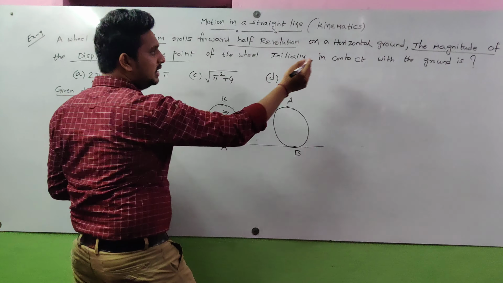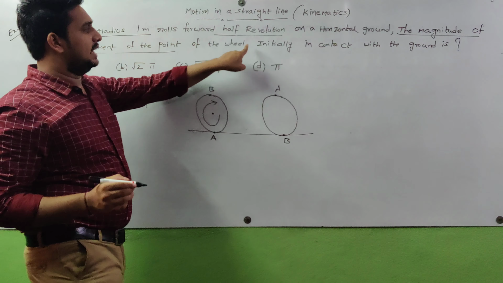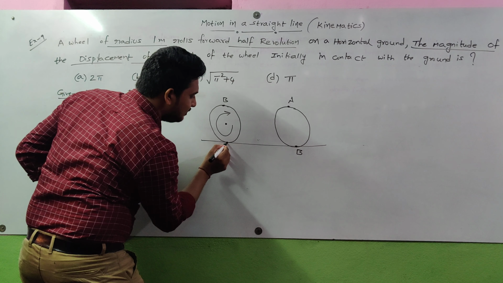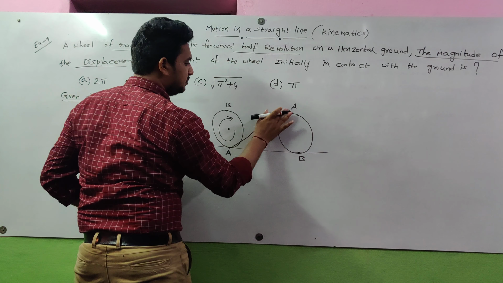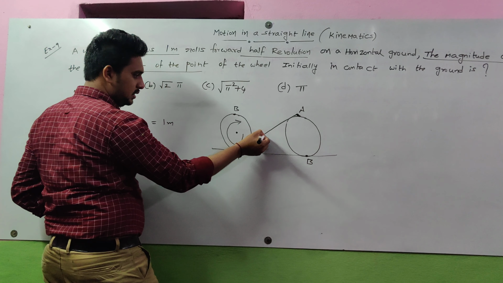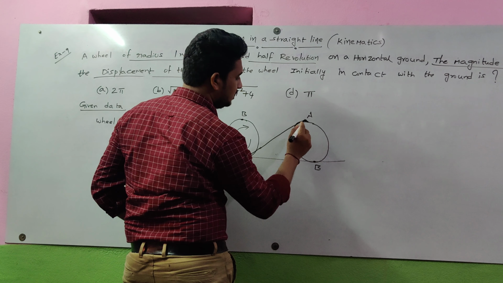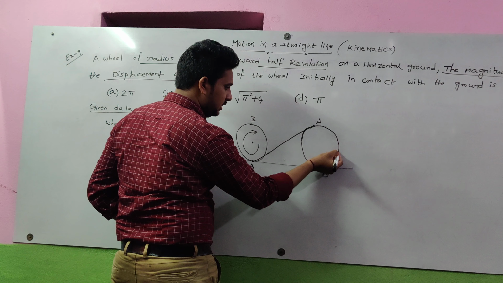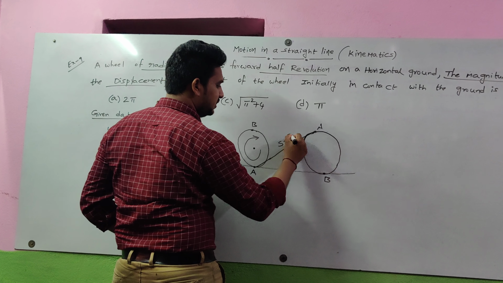That means what we need to find here is the magnitude of displacement of the point of the wheel initially in contact with the ground. That means contact with the ground, and so this magnitude of displacement is what we need to find here. So I write carefully. This displacement we need to find.